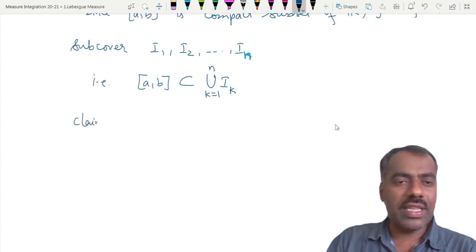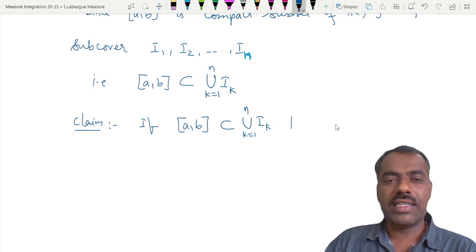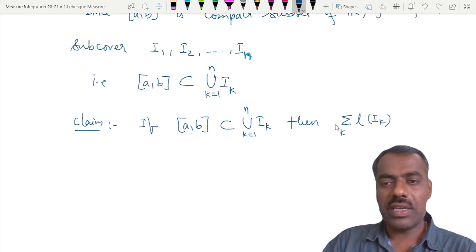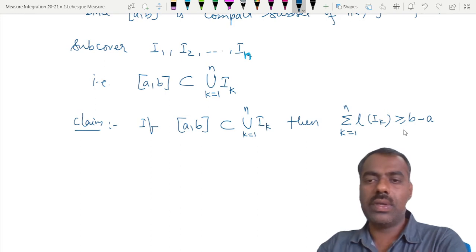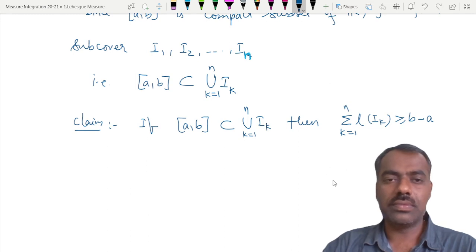So the claim is that if this a comma b is contained in the union of I_k for any finite n, then we'll show that the sum of lengths of this I_k, k is from 1 to n, is greater than or equal to b minus a. Is the statement clear, what we are going to prove? If a comma b is covered by these finitely many intervals, then actually we'll show that this finite sum of length of I_k is greater than or equal to b minus a.